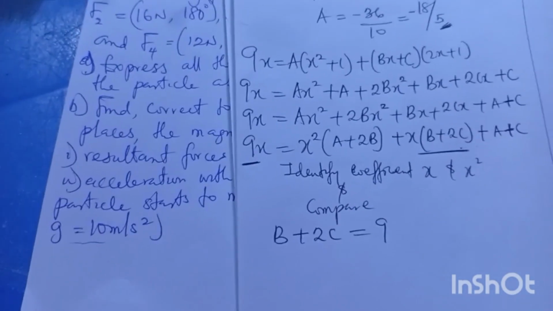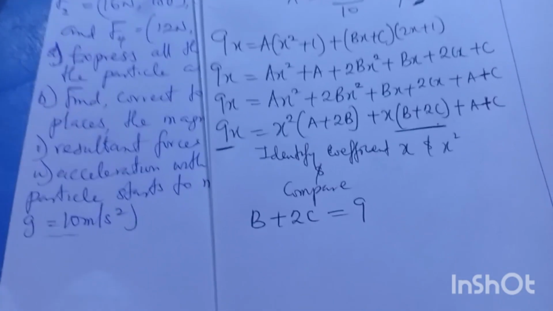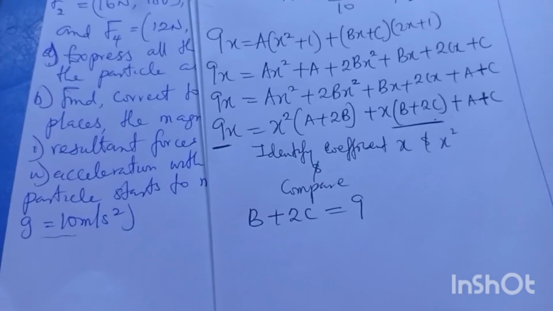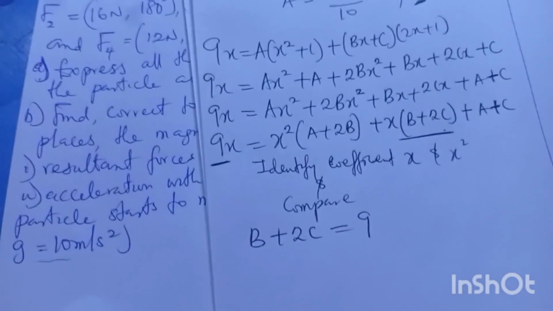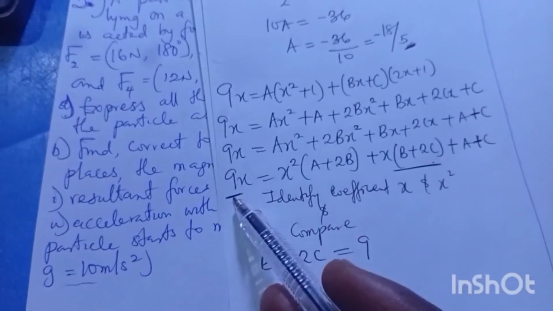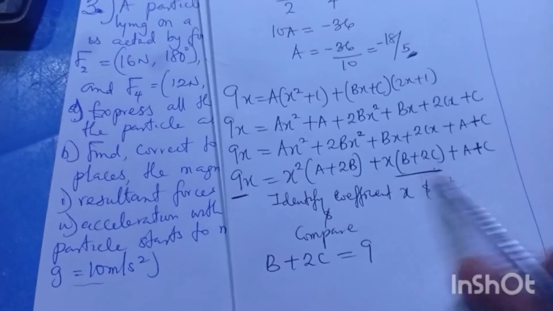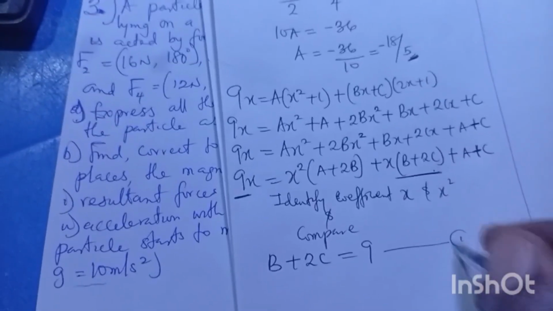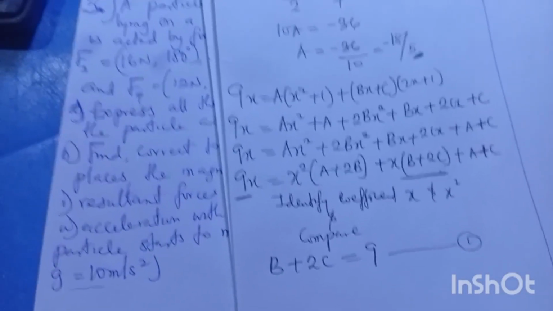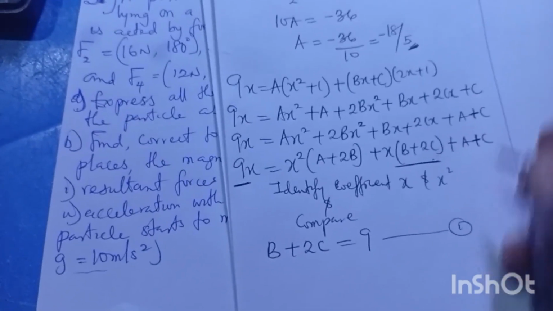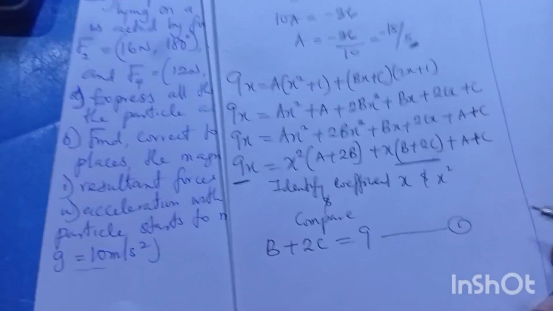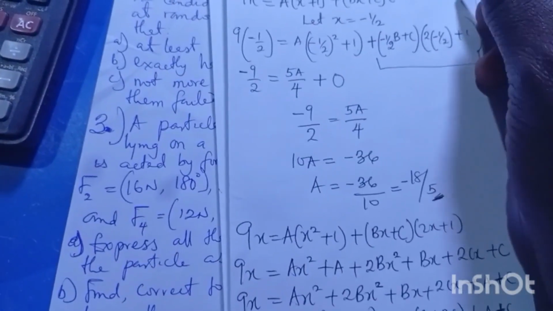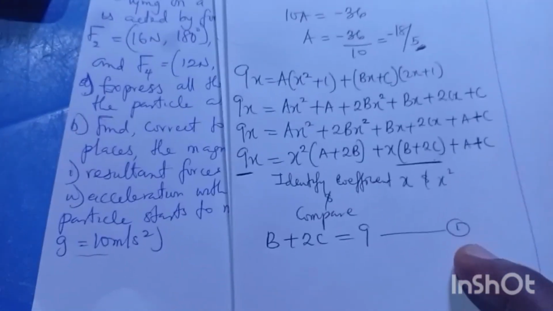Do you agree with me? If you agree with me, type yes. I'll wait for you. I want us to be on the same page. I'll wait for you for a few seconds to confirm that. Coefficient of x, you can see this x family equals this. So permit me to call that equation 1. Or let me call it equation star, so that this one will be out of our game. So equation 1.